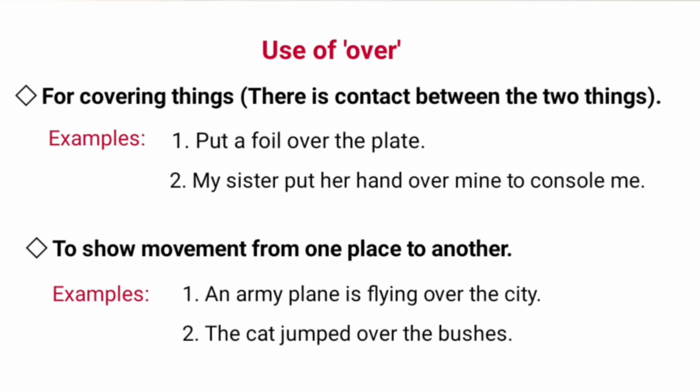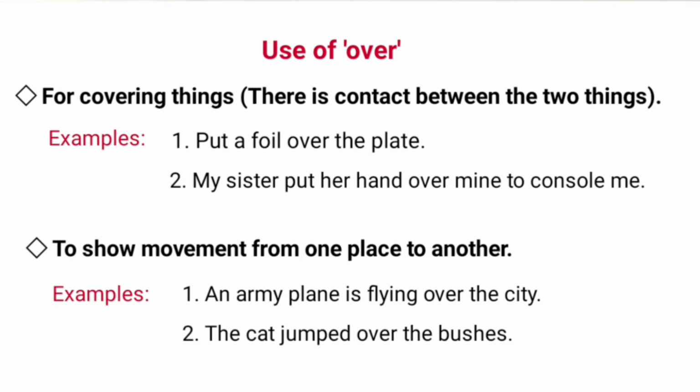Over is used for covering things, and there is a contact between the two things. For example, put a foil over the plate. There is a contact between the foil and the plate. My sister put her hand over mine to console me. There is a contact between the two hands.